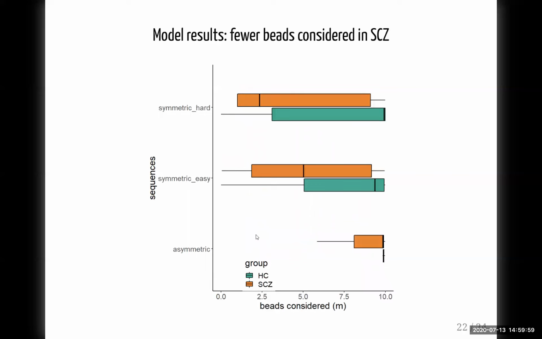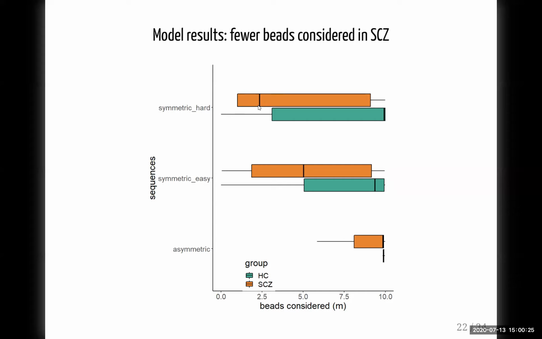Now, what about memory, or how many beads they consider? If you again look first at the asymmetric ones, we see that the patient group most of the time also considers 10 out of 10 beads. It's nearly always the case for the healthy participants. So it's less the case actually in the symmetric sequences that are hard or difficult.